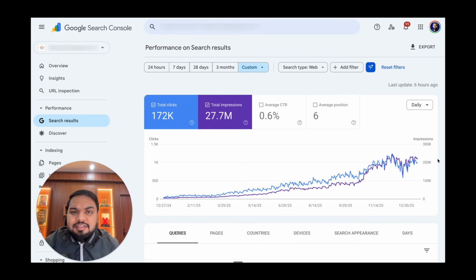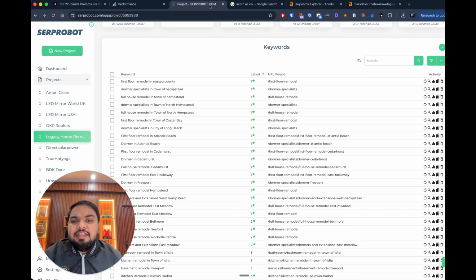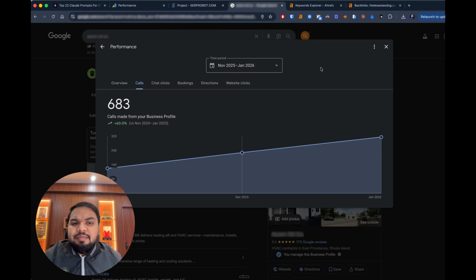So for example, this is an automotive garage we are working with, and we took them from zero organic search traffic to 1000 clicks per day and $2.8 million in yearly revenue just through SEO. This is another home remodeling contractor we are working with, and you can see they're ranking in the top 3 for all of their locations. Similarly, this is an HVAC contractor we are working with, and we have tripled the number of calls they were getting and tripled their revenue.